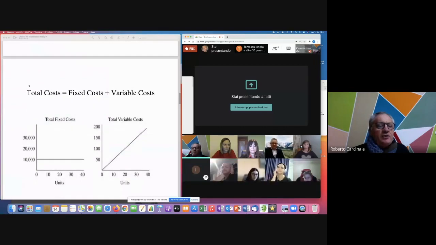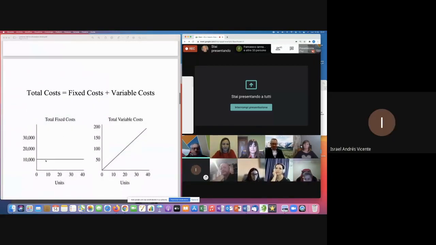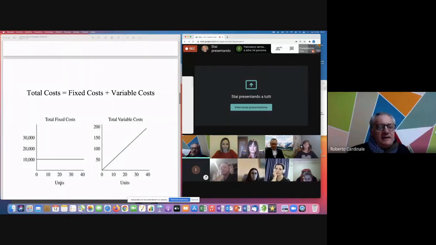The function of the fixed costs is this one. You can see that in this case, if you sell 0, you have to pay 10,000 euros, or dollars, as you prefer. If you sell 10, you have to pay the same. If you sell or produce 20, you have to pay the same.